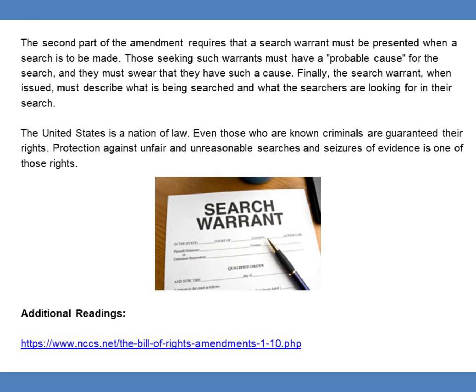The United States is a nation of law. Even those who are known criminals are guaranteed their rights. Protection against unfair and unreasonable searches and seizures of evidence is one of those rights.